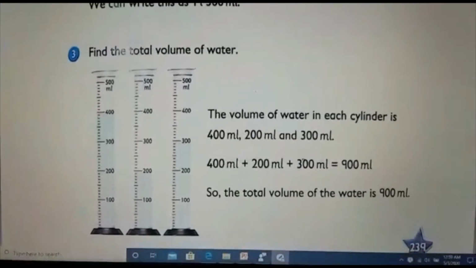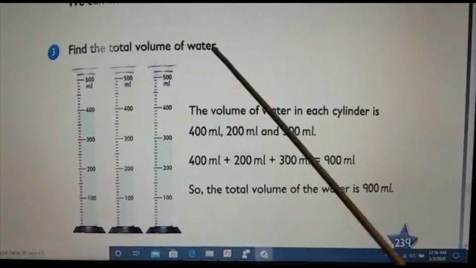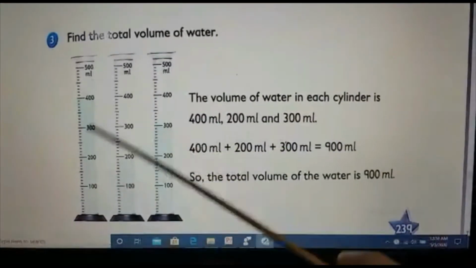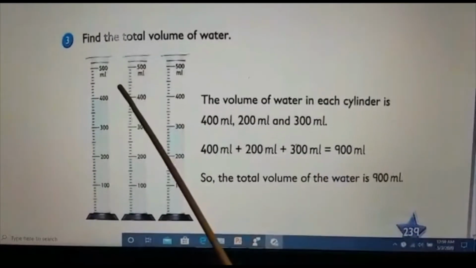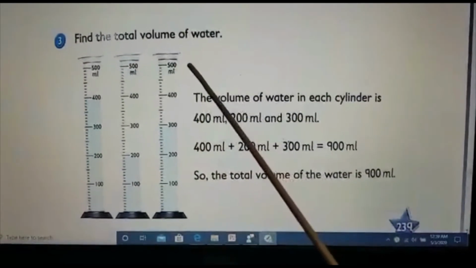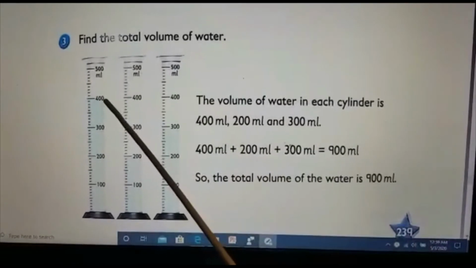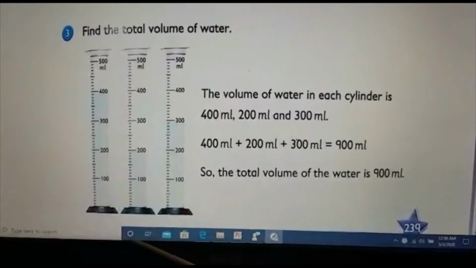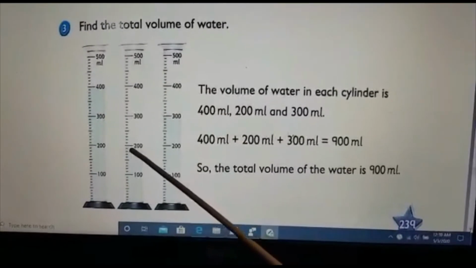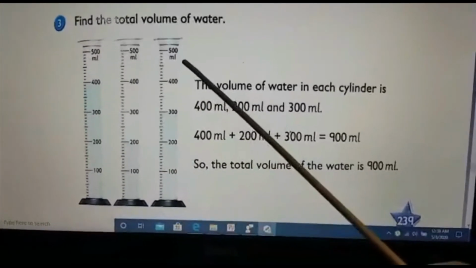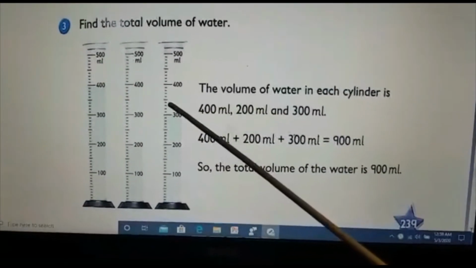So coming to the next one, question number 3. Find the total volume of water. We have 3 measuring jars here. Each one is the same, maximum up to 500 milliliter we can measure in this. So what is the first one? It is 400 milliliter. Then the second one, the level of the water is 200 milliliter. And the third one, the level of the water is 300 milliliter.